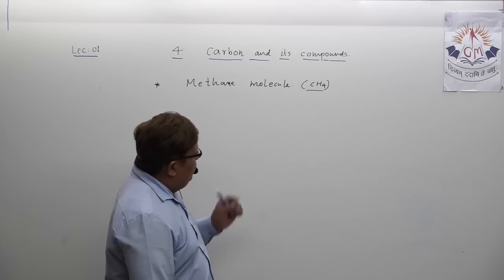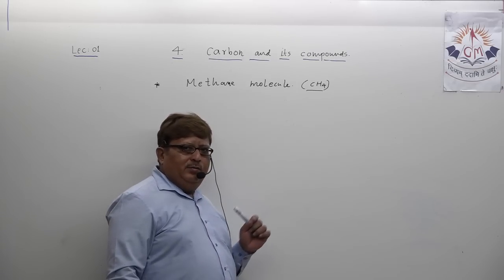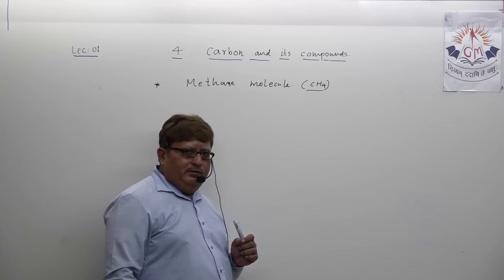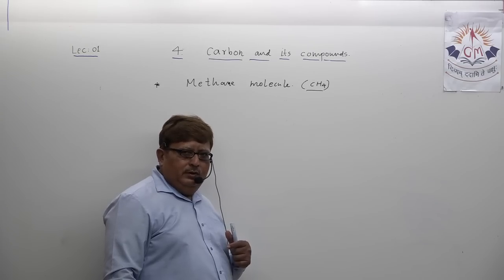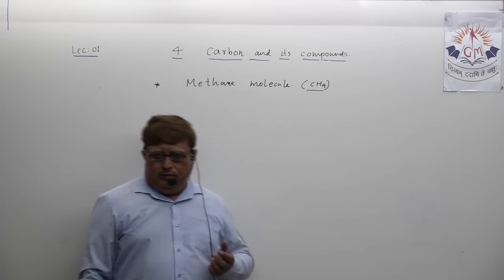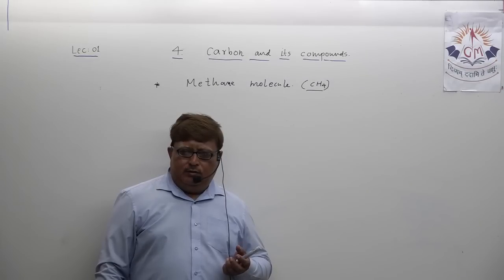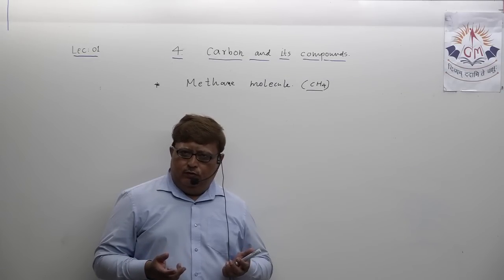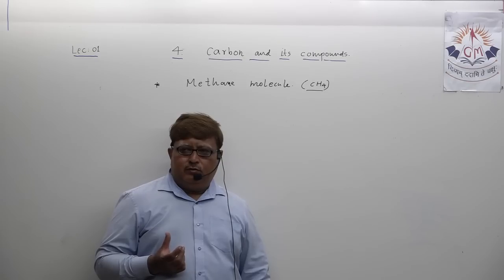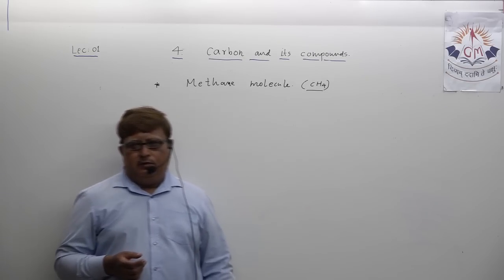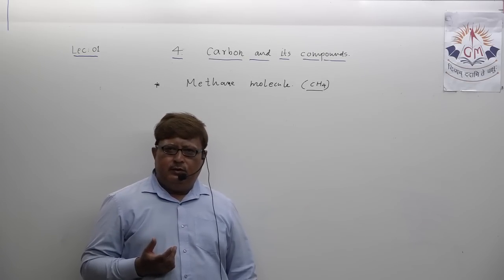Okay, my dear students. Regarding carbon, I am not writing all things now. You all know carbon has atomic number 6, electronic configuration 2, 4, and the outermost orbit, the valence orbit, consists of 4 electrons.